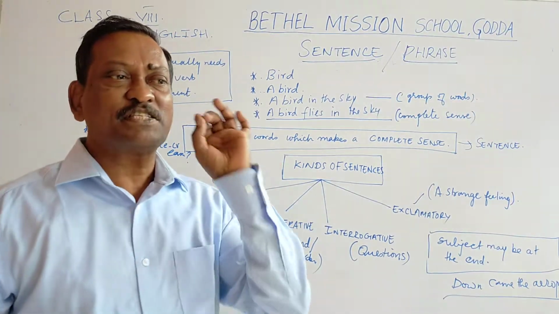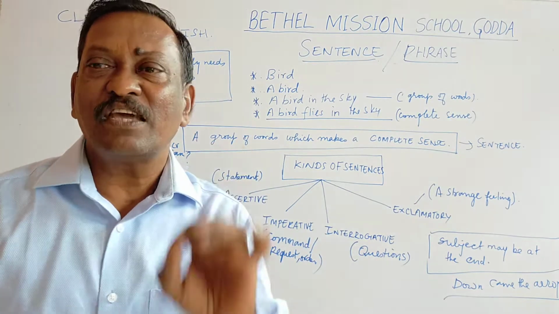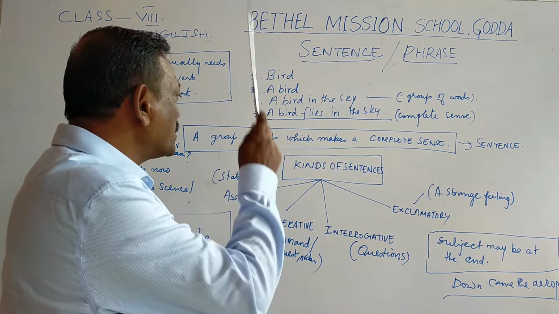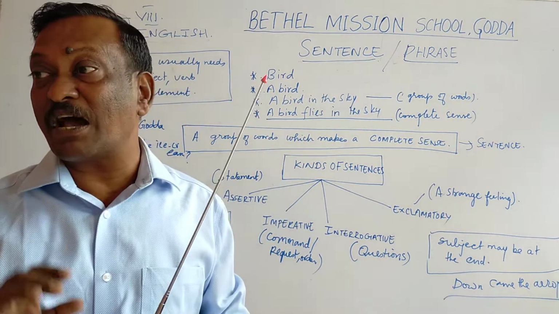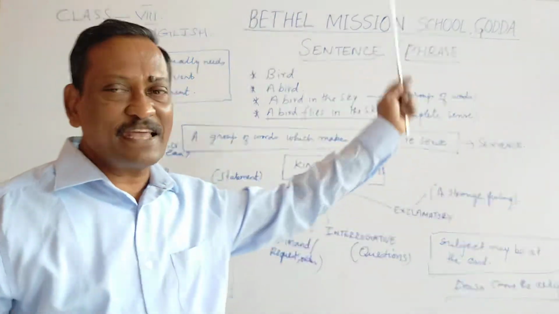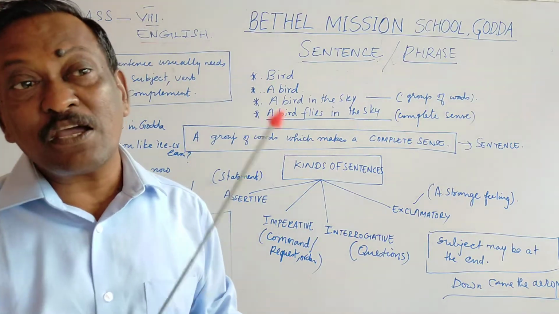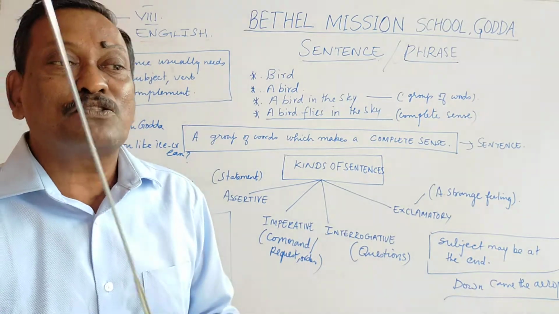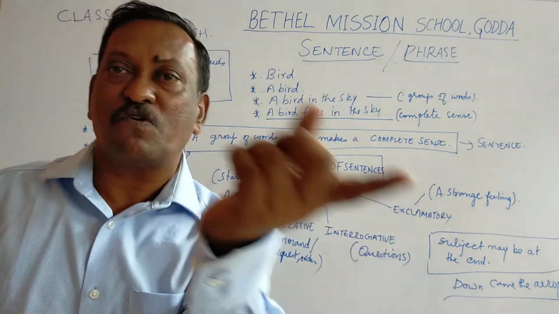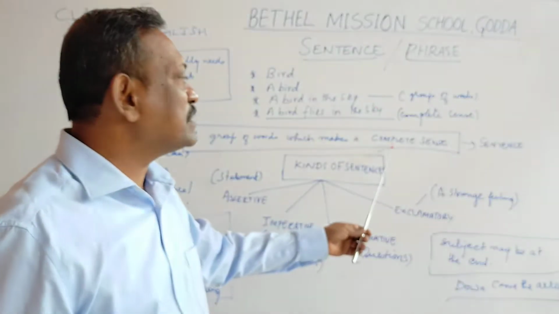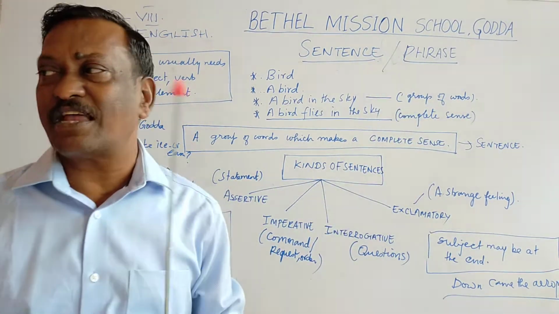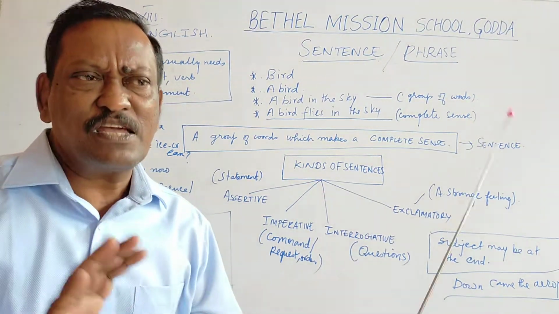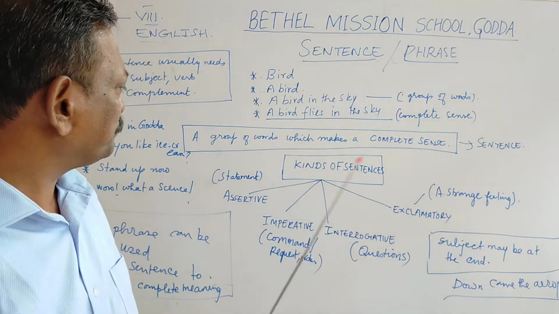So, we learn one thing from this. And what is that? A group of words which makes a complete sense is called a sentence. So, what is required? A group of words is required, but not just any group of words. That group of words should give you a complete sense. Only then is it a sentence. This is the definition of a sentence. I hope it's clear. You are with me so far, I believe.